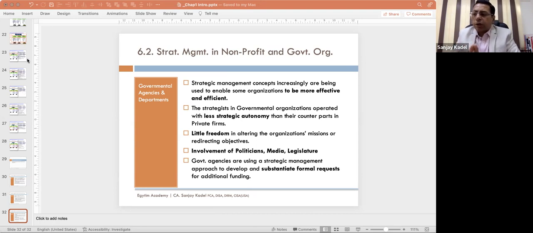I am starting a new product which is connected with my existing process knowledge or existing technological know-how. That is called as concentric diversification. Next, conglomerate diversification. When I say conglomerate diversification, it means simply getting into an unrelated business, unrelated service. That is called as conglomerate diversification.